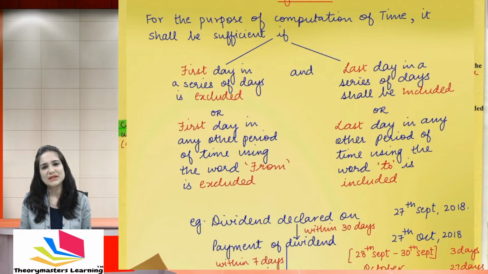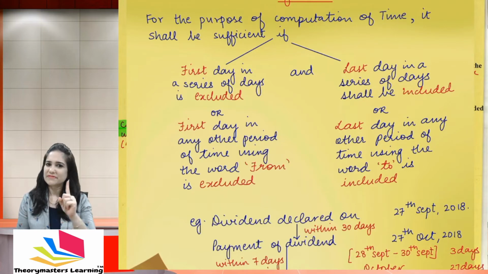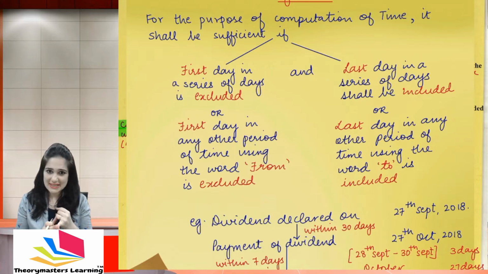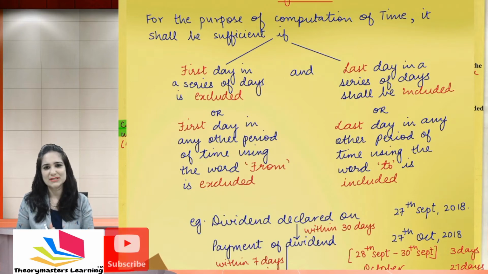Whenever you calculate the dates, the first day can be excluded. What if you are not given a series, but a date from which you are supposed to start the calculation? You're given a date and from that date you have to start calculating the number of days and arrive at the due date. Be it a series of days or a particular date, for the purpose of calculation, you will always exclude the first day.